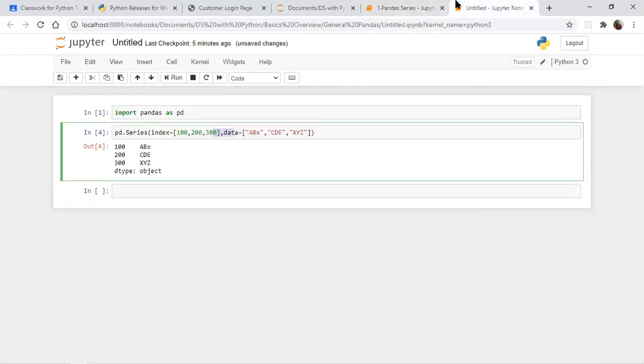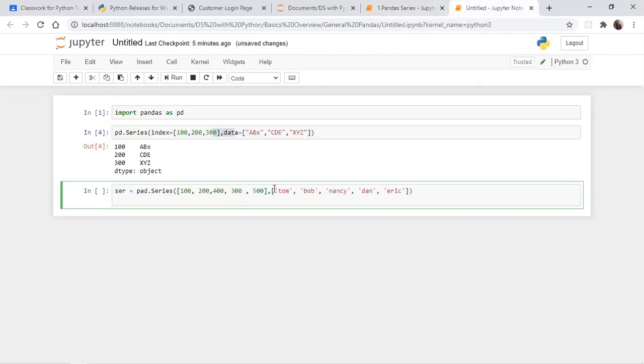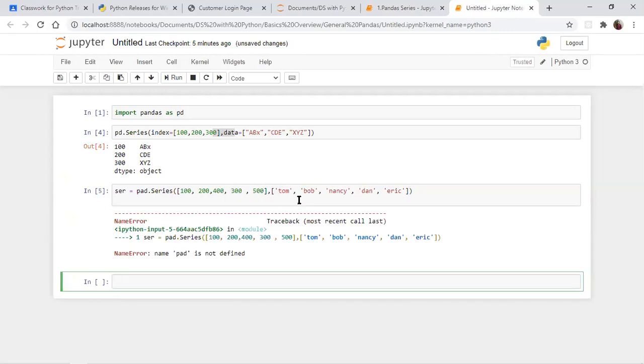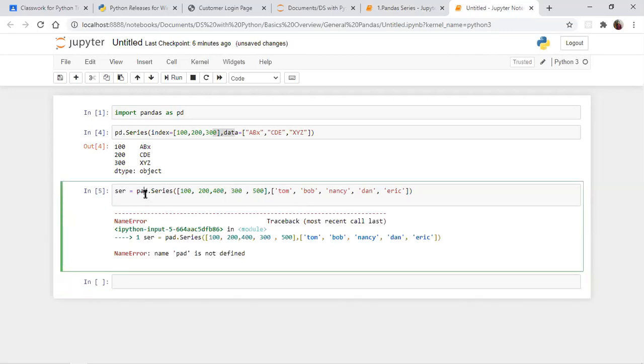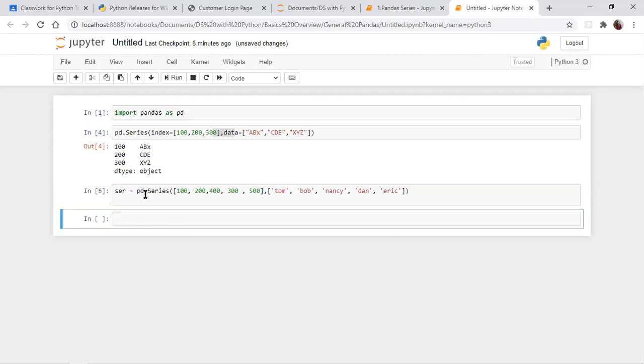So your key name, the second argument and the first argument, it may be anything. You can create arrays here, or you can create a string. Here you can give a key name as an integer. We can give anything, not a problem. So I'm getting "pd is not defined" because here I imported pandas in the name of pd. You can import in any form, but why are we importing like this? To make this a short form.